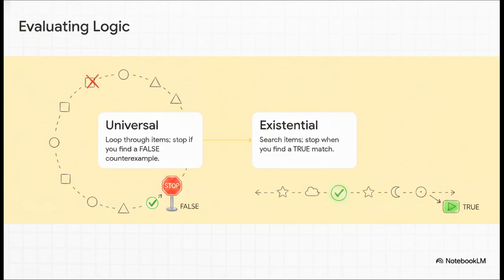If it manages to finish the entire loop without failing, boom, it's true. On the flip side, for an existential quantifier, your algorithm searches through the items, but it stops and returns true the very moment it finds a match. If it finishes the whole search without a single hit, then and only then is it false.